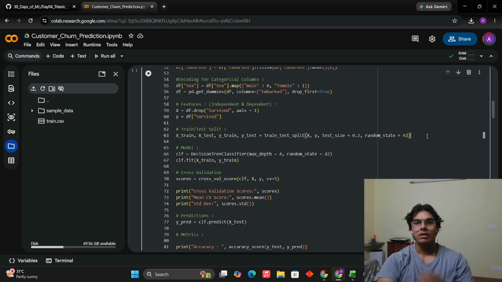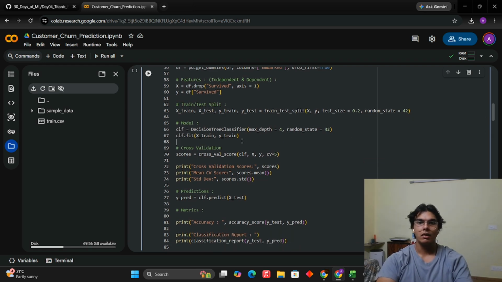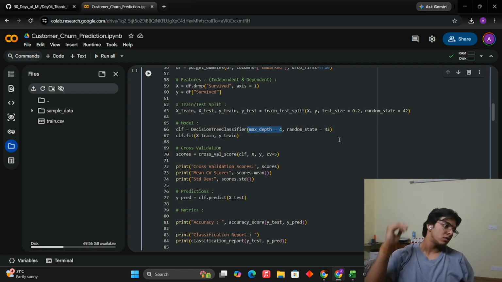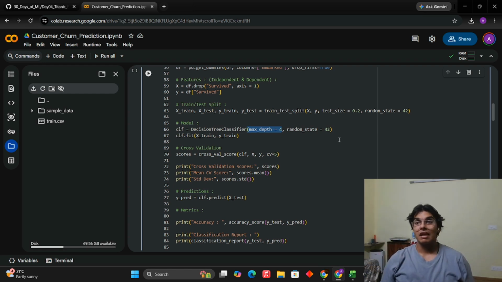We make the train test split, a simple 80-20 split. Why 80-20? Because it is the most typical value. You can experiment with 70-30 as well, but since we have done cross validation later, I haven't done it. Random state 42 gives us reproducible results. I've discussed this many times. Go on to the model and train it. Random state again here to produce reproducible results, and very important, max depth is equal to 4. Now, before this, we discussed the random forest classifier model.